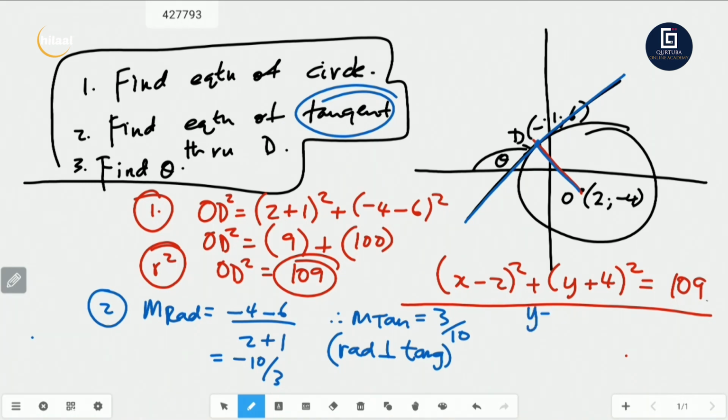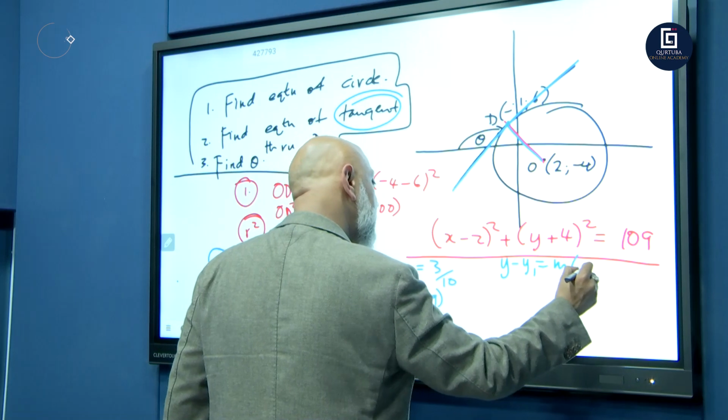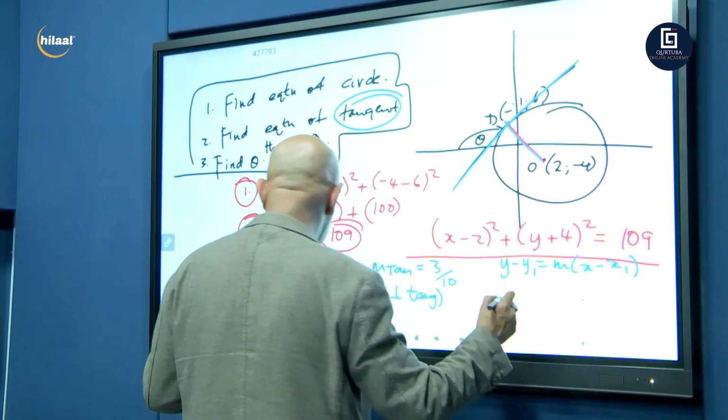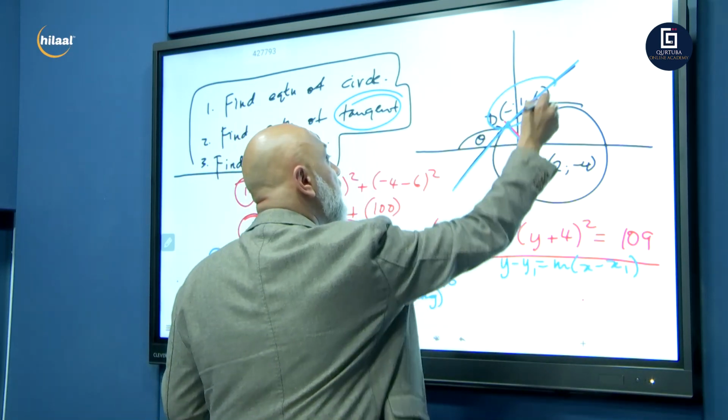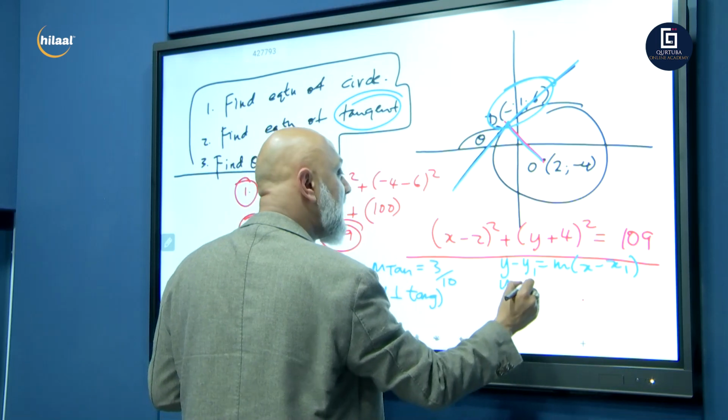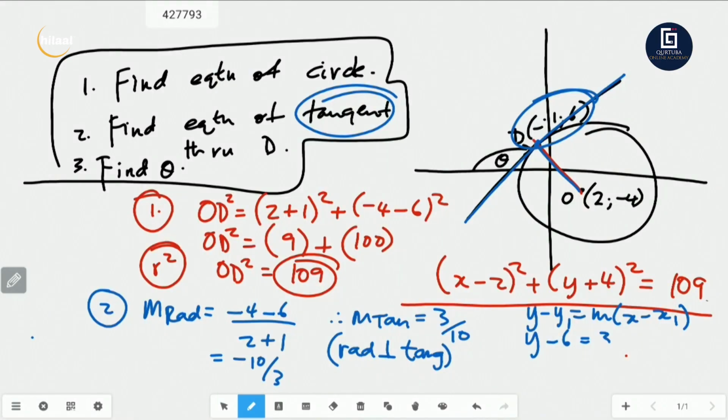Step number 3, I'm moving over here to the side. y minus y1 equals m into x minus x1. Now we have to use that point. So y minus 6 is equal to 3 over 10 into x plus 1. y minus 6 is equal to 3 over 10 x plus 3 over 10. Your final answer, y is equal to 3 over 10 x plus 3 over 10 plus 6.